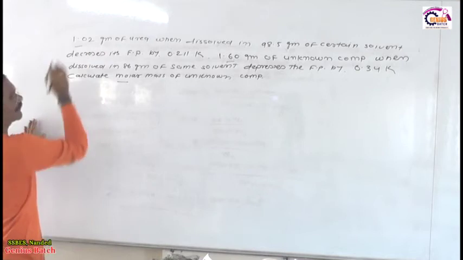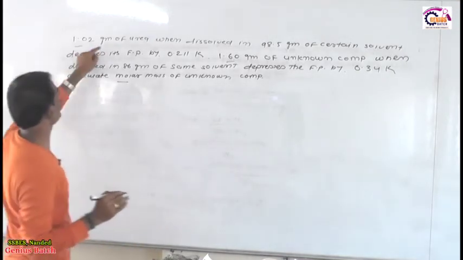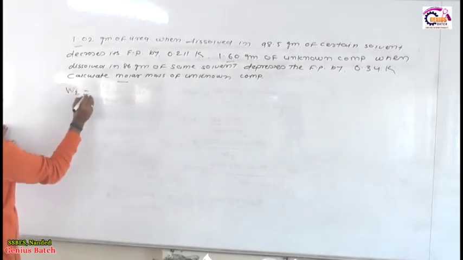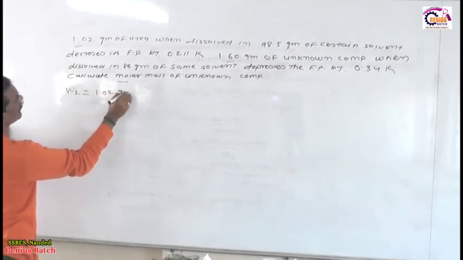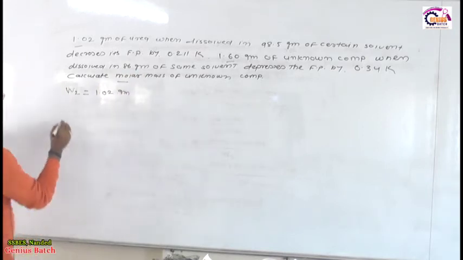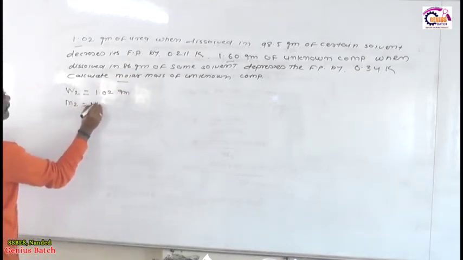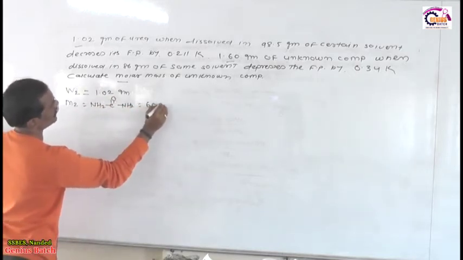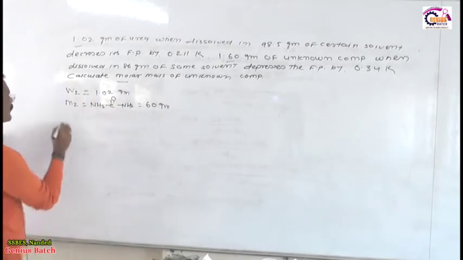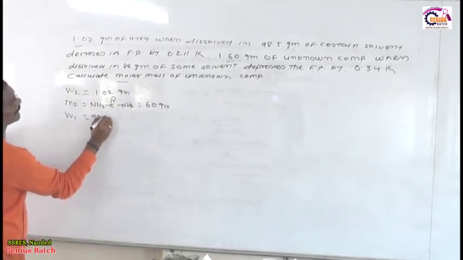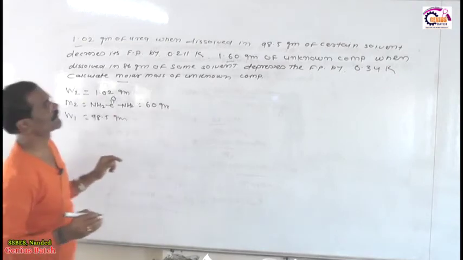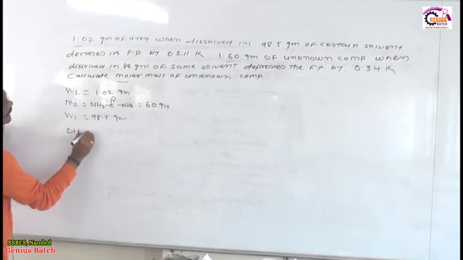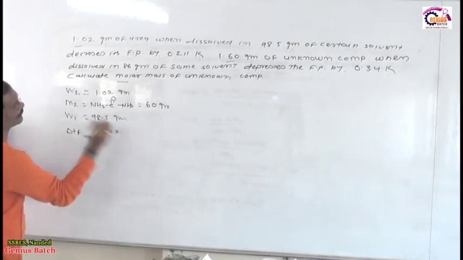So you come to the first problem. 1.02 gram of urea dissolved in, therefore W2 is equal to 1.02 gram, urea, and for M2, you know urea means NH2CONH2, and the molecular mass of urea is 60 gram. So this is the M2. Dissolved in, so what is the value of W1? 98.5 gram of certain solvent, decreases its freezing point by, they have given ΔTf is equal to 0.211 Kelvin.